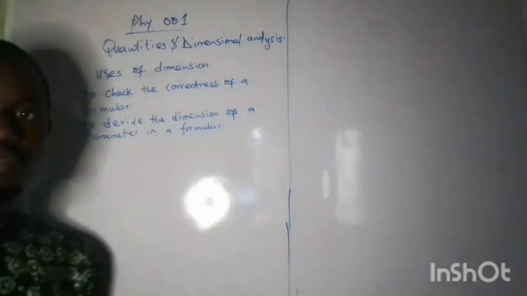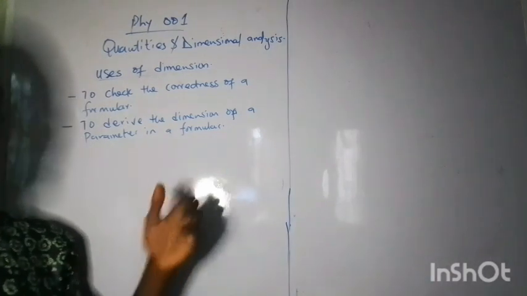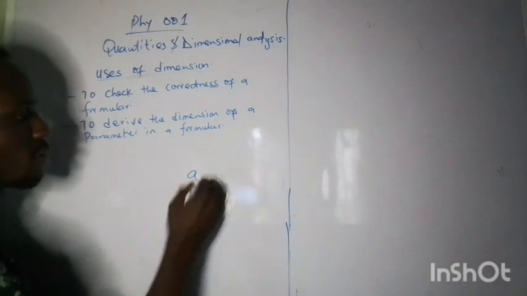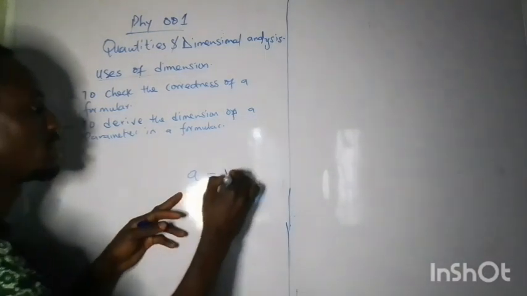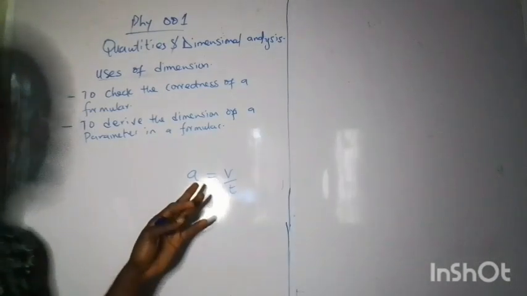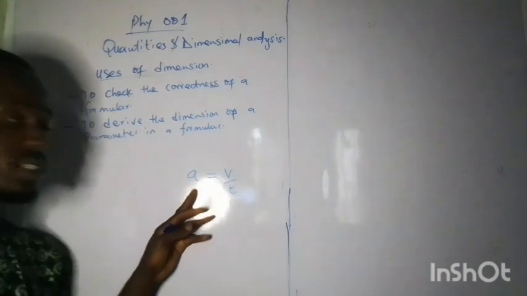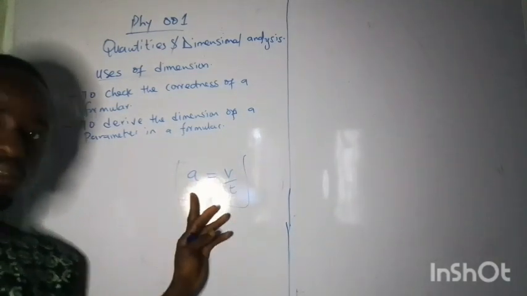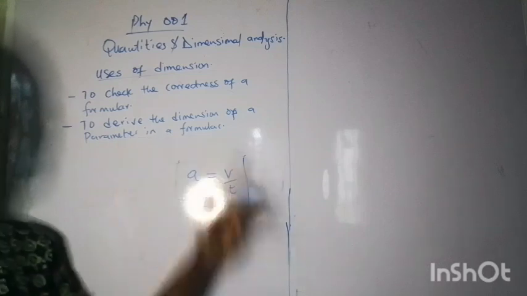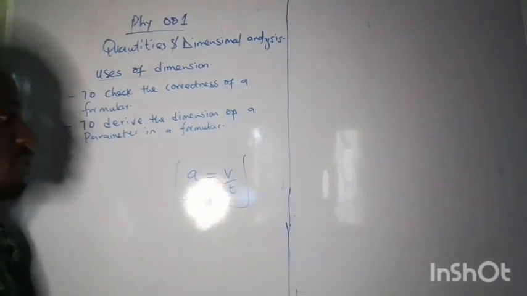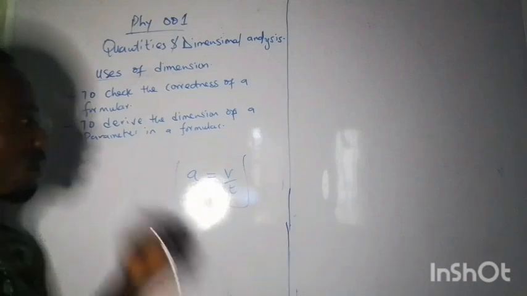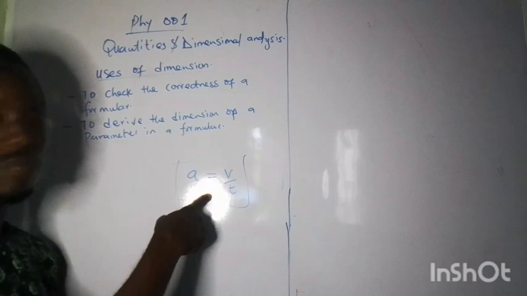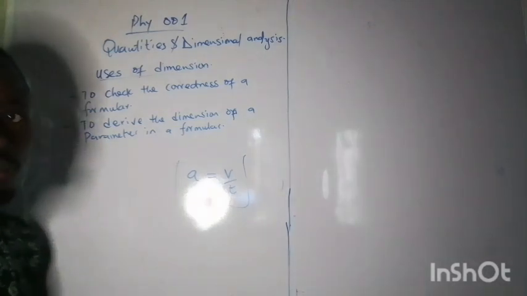So which means if you have a formula and we have done something like this, number 2, because when I said derive the dimension of acceleration, acceleration is velocity over time. So then we are deriving the dimension of acceleration, which is a parameter in this formula. We have to know the dimension of velocity and time and then derive that of acceleration. So it's typically what number 2 is talking about. Just that I am going to solve maybe one more complex question on this. Not really complex, but not a simple formula as this. So we'll use that as a kind of example.